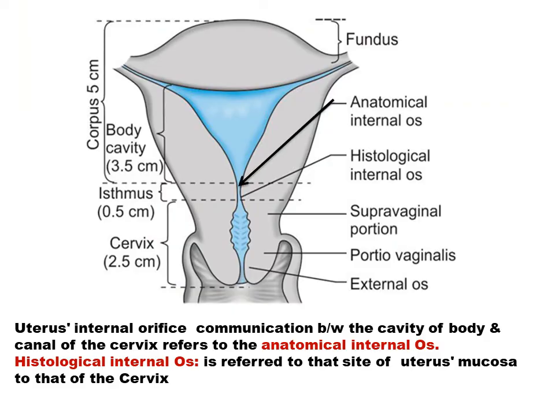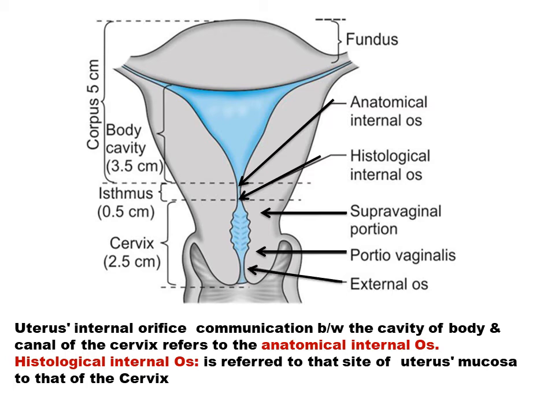So we have various terminologies here. The anatomical internal os is the communication between the cavity of the body and the canal of the cervix. Then we have the histological internal os. It refers to the site where the uterine body mucosa meets the cervical mucosa. The cervix is further divided into two parts. The upper part is known as the supravaginal part and the lower part is known as the vaginal part or the fossa vaginalis.